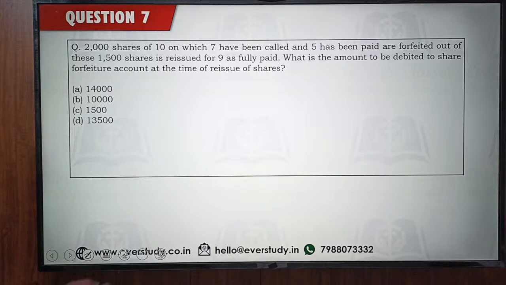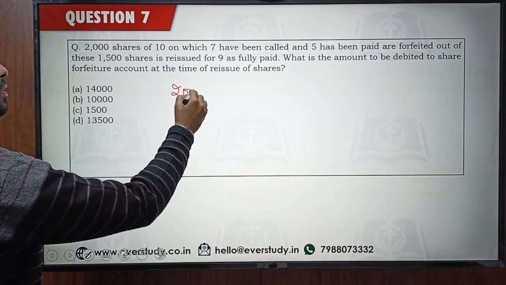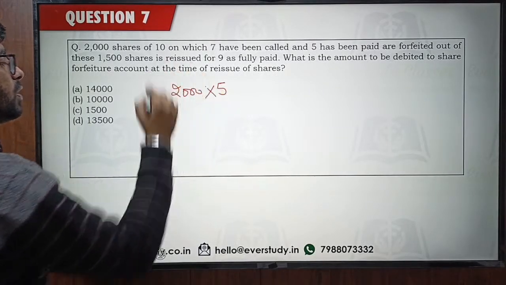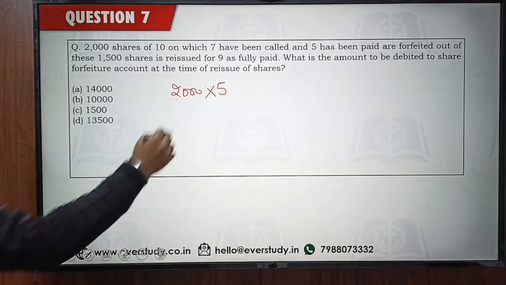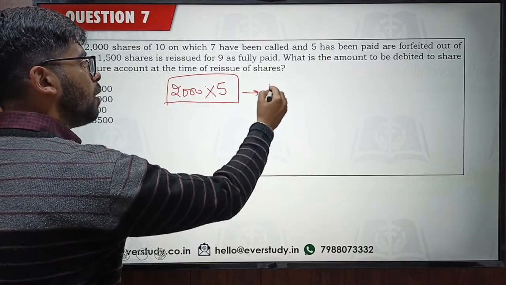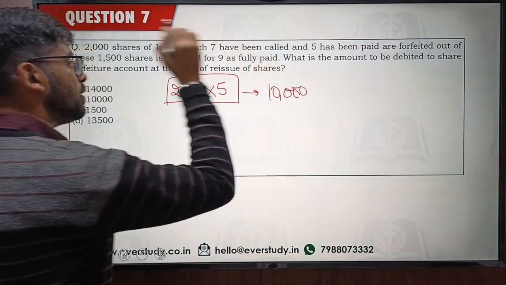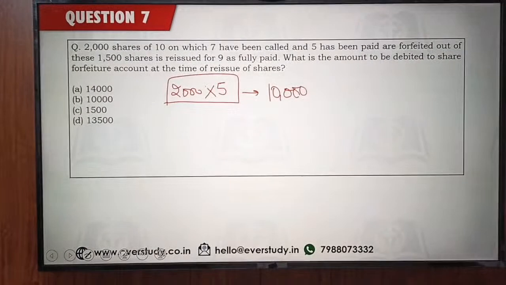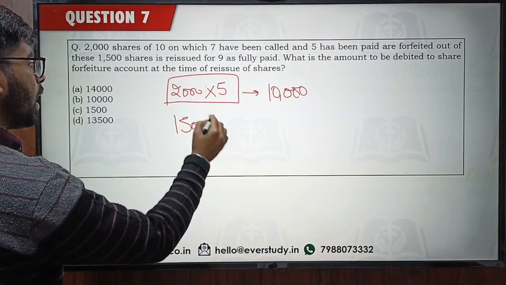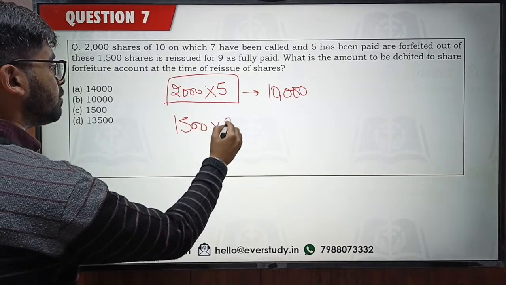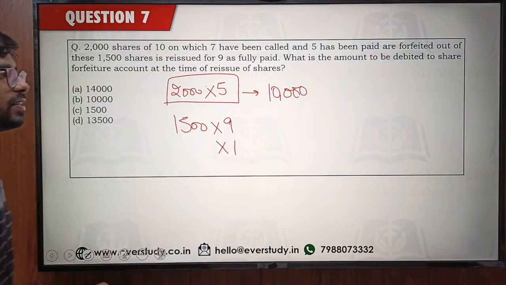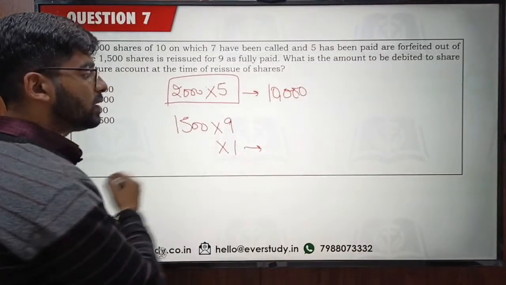Share forfeiture. So there are 2000 shares. And how much has been received? 5 has been received. And this 5 which has been received is going to be forfeited. So the amount which is going to be transferred to share forfeiture is going to be 10,000. And ultimately we are reissuing 1500 shares at rupees 9 each. So this means 1 rupee is a discount, and this 1 rupee is to be adjusted through share forfeiture.